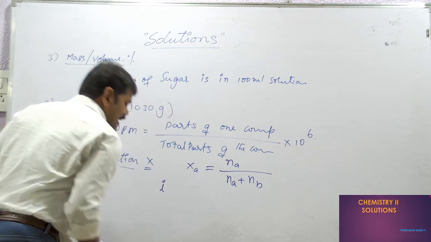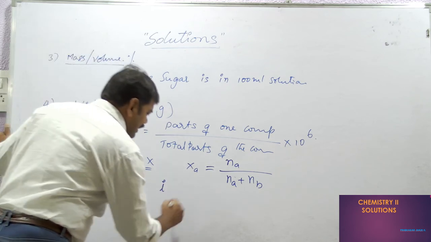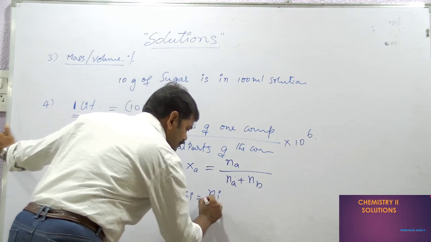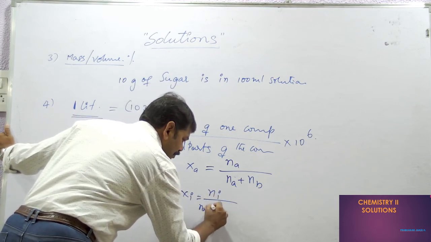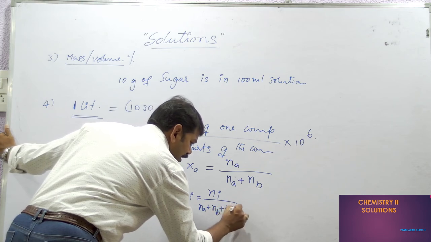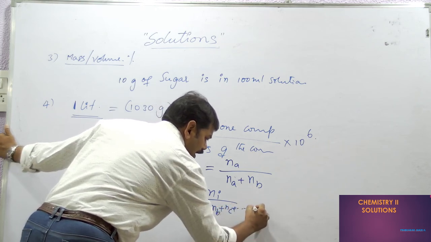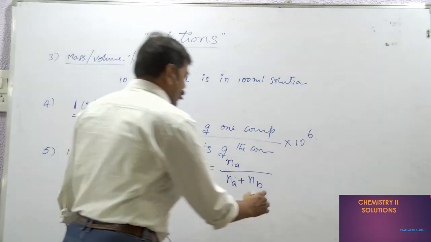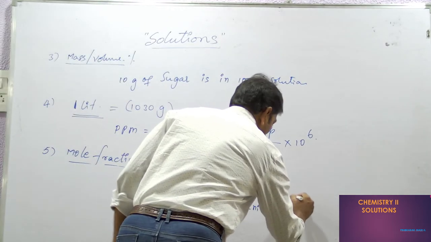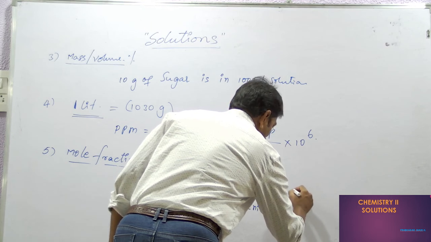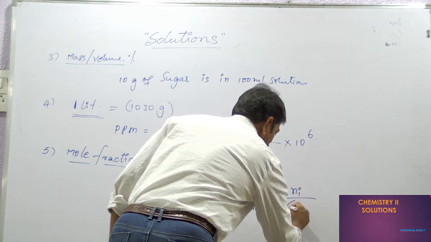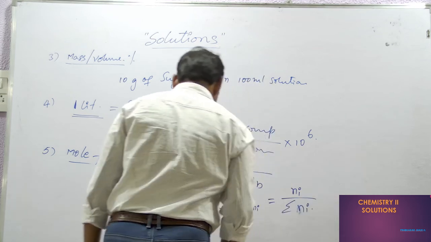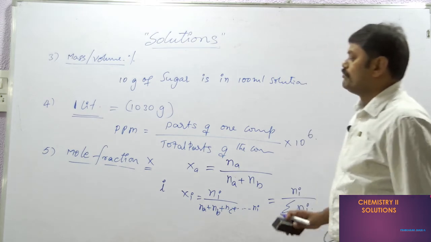Suppose we have more components, I components are available. Then we can say that Xi equals Ni by Na plus Nb plus Nc and so on up to Ni. This is the simple mathematical expression for the mole fraction.